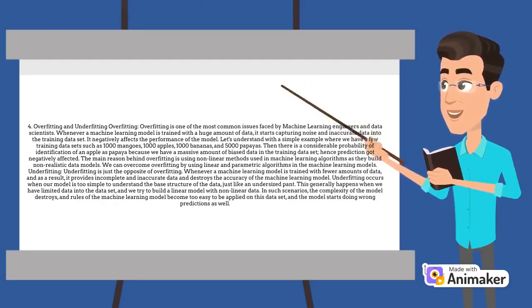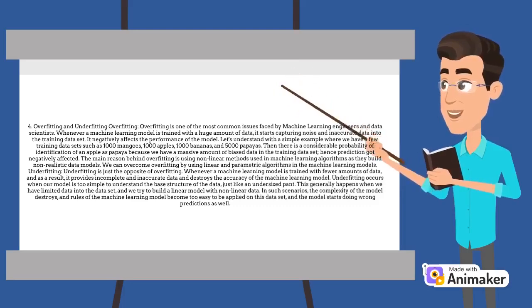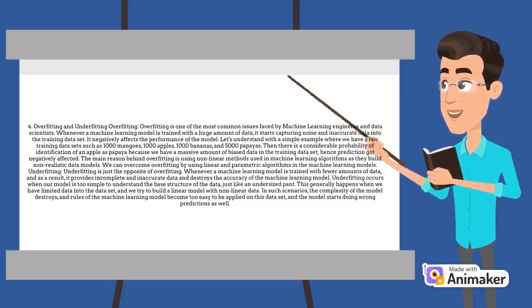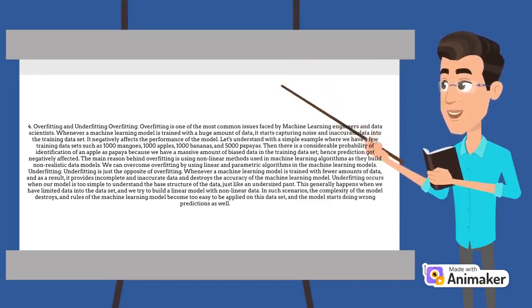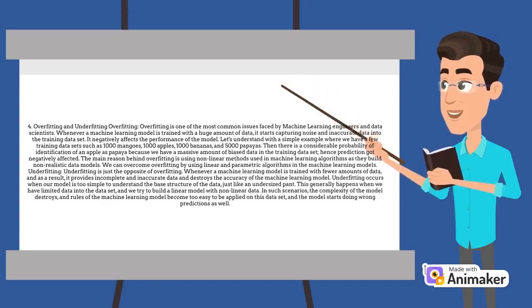Let's understand with a simple example where we have a few training datasets such as 1,000 mangoes, 1,000 apples, 1,000 bananas, and 5,000 papayas. Then there is a considerable probability of identification of an apple as papaya because we have a massive amount of biased data in the training dataset, hence prediction got negatively affected. The main reason behind overfitting is using nonlinear methods in machine learning algorithms as they build non-realistic data models. We can overcome overfitting by using linear and parametric algorithms in the machine learning models.